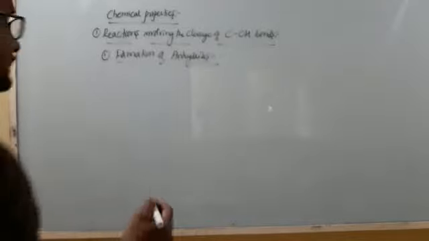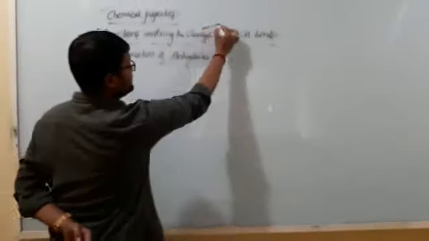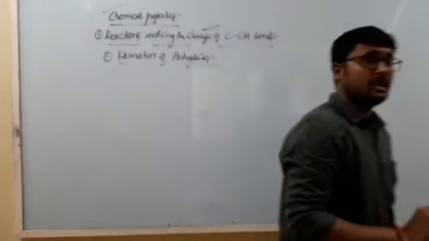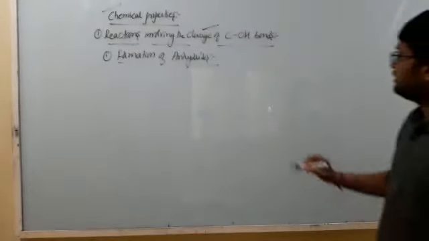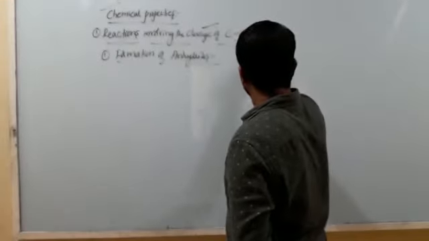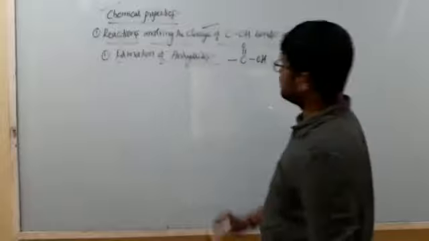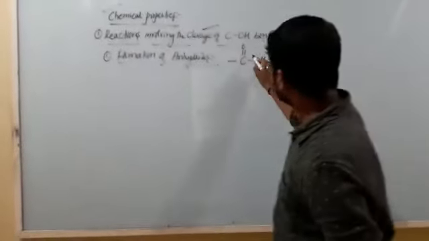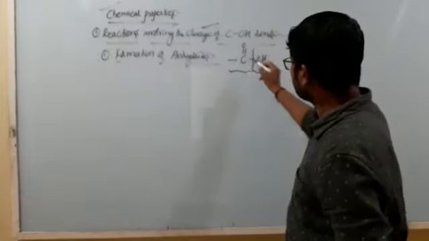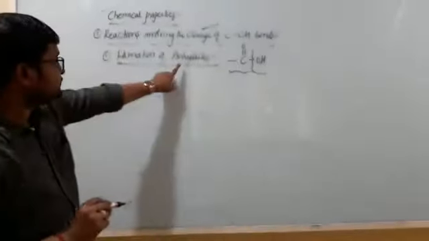Let us continue with the chemical properties of carboxylic acids. The first one is reactions involving the cleavage of the C-OH bond. The functional group of a carboxylic acid is the carboxyl group. Now we have to discuss a chemical reaction in which the bond breakage always takes place between carbon and OH. In that, the first reaction is the formation of anhydrides.